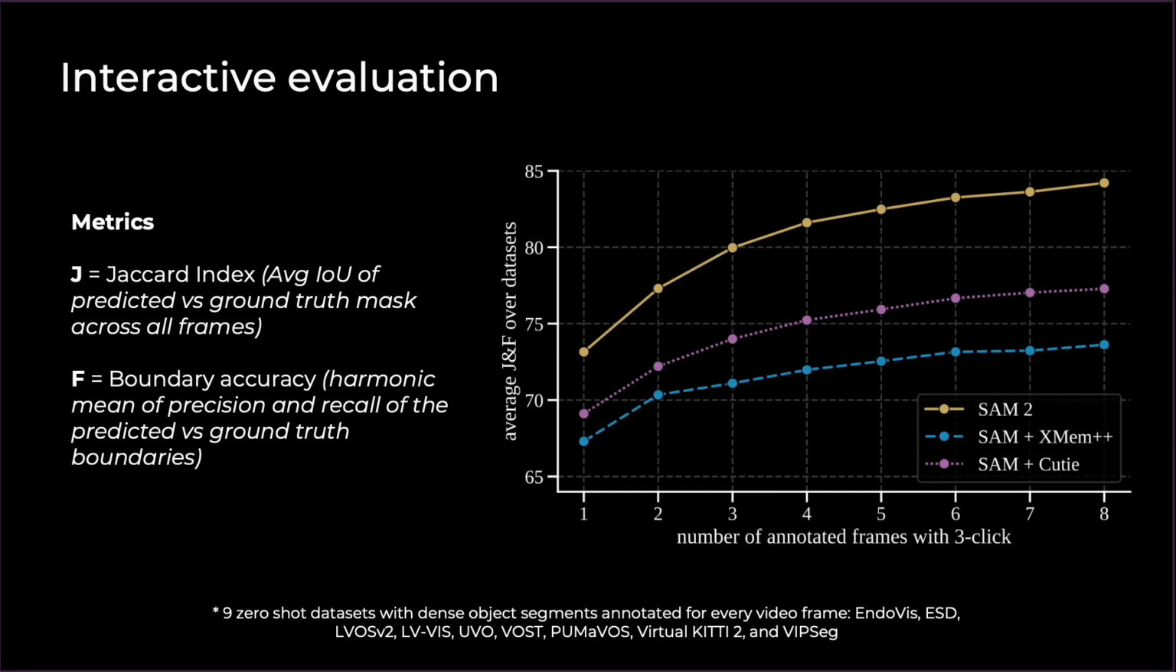So what do the numbers look like? Here on the horizontal axis, the more frames that you prompt, we can see that on the vertical axis, the accuracy gets better. We measure accuracy on 9 datasets of video object segmentation, and these are all zero-shot. And you can see that SAM2 significantly outperforms the baselines. The baselines are also built by us and use SAM in combination with a tracker. And these are pretty strong baselines that were carefully tuned.